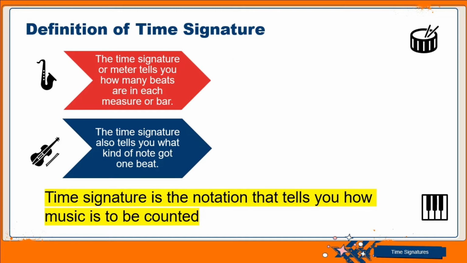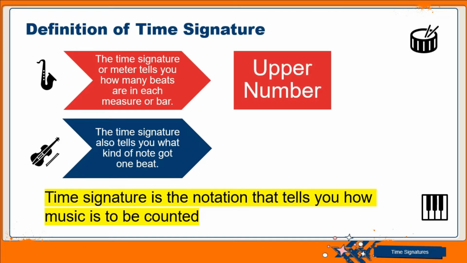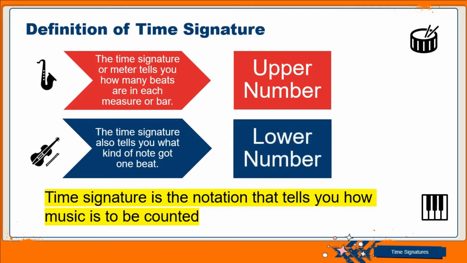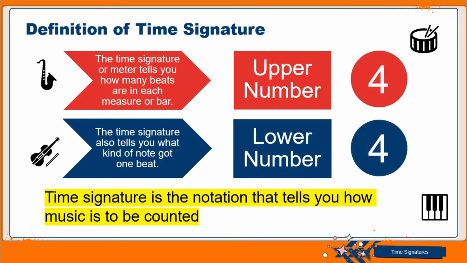The number of beats in each measure or bar is represented by the upper number, while the kind of note that has got one beat is represented by the lower number. And so we have the upper number, we have the lower number that make up the time signature. Now the common examples of time signatures are the 4/4 time, the 3/4 time, the 2/4 time. So this is the simple way of defining what time signature is.